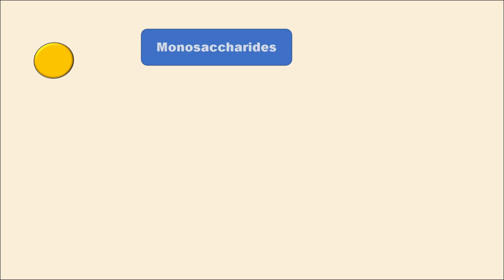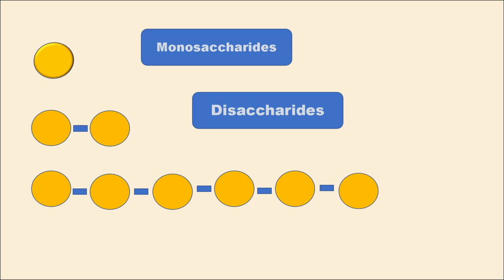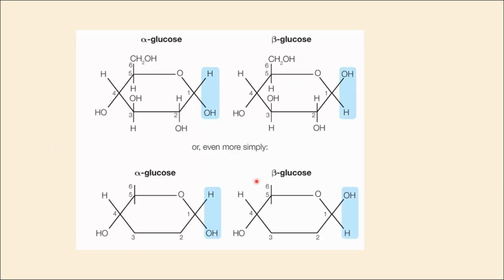If there is only one single unit, then they are known as monosaccharides. And if there are 2 monosaccharides joined together by a glycosidic bond, then they are known as disaccharides. And if there are more than 3 units, but fewer than 10 units, then they will be known as oligosaccharides. Glucose is a common example of a monosaccharide.